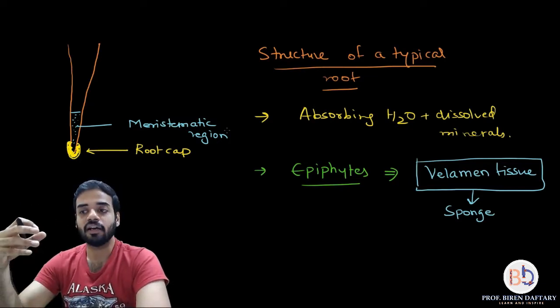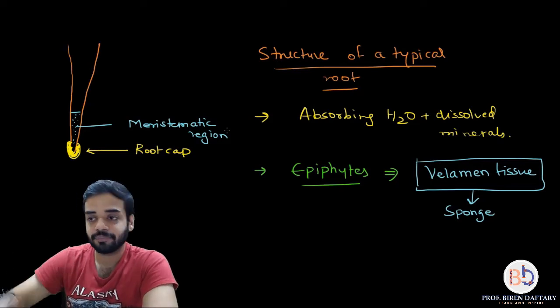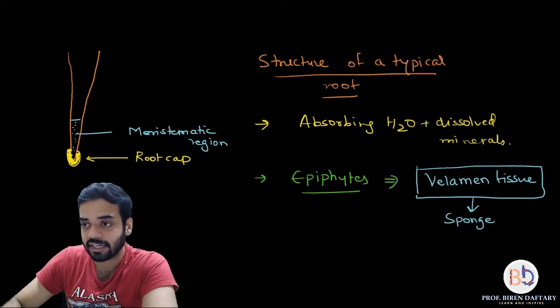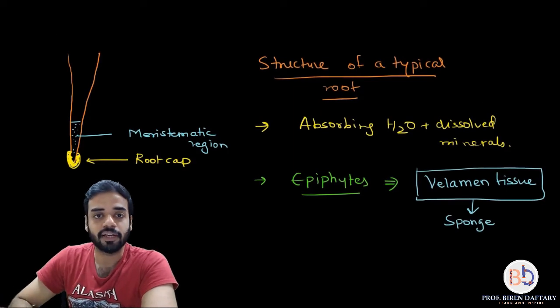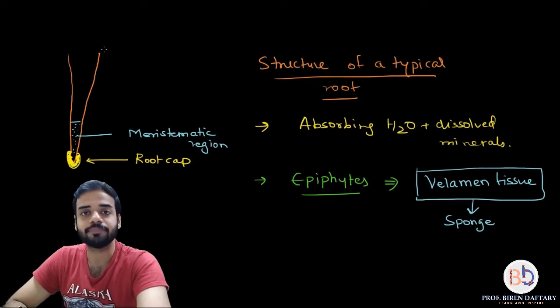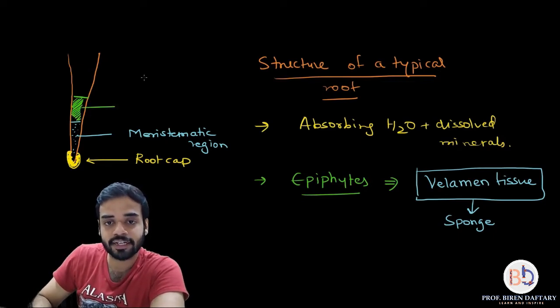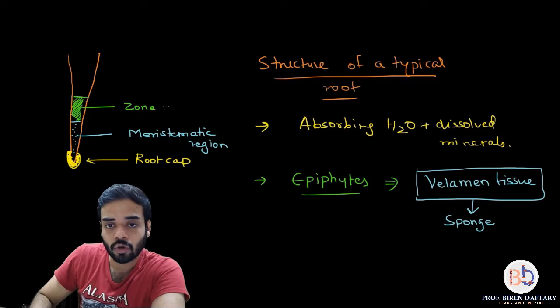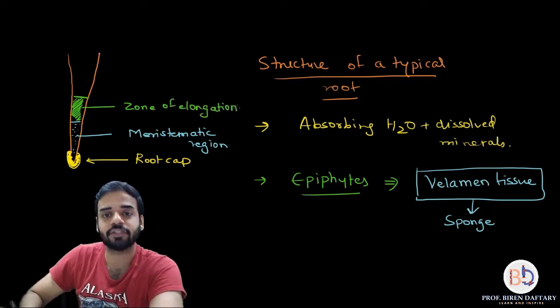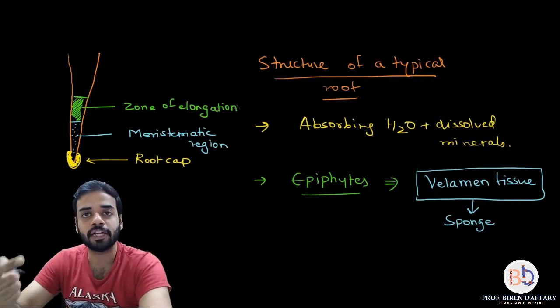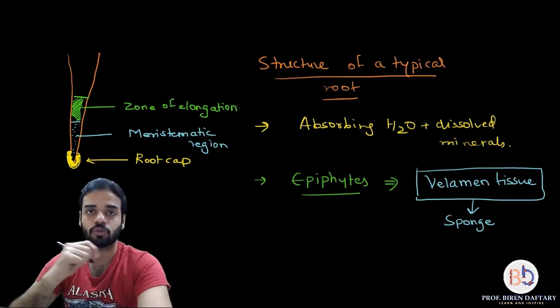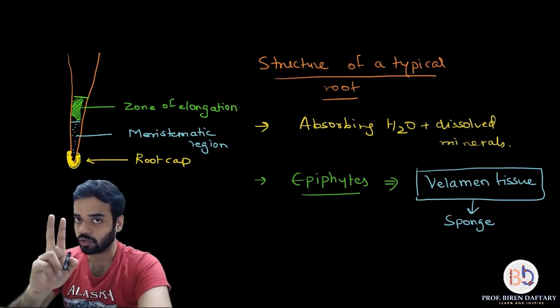Okay, then above the meristematic region, so I think we will need slightly more space. Okay, anyway, above the meristematic region is the region called the region of elongation, which I am showing in green color. Okay, so I will write down zone of elongation, or you can write down region of elongation or elongation zone. What do you mean by elongation? Elongation means vertical growth. See, there are two kinds of growth happening.